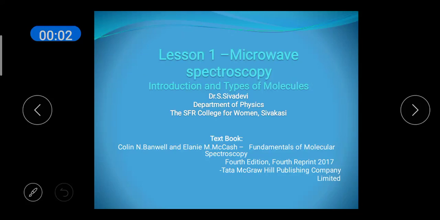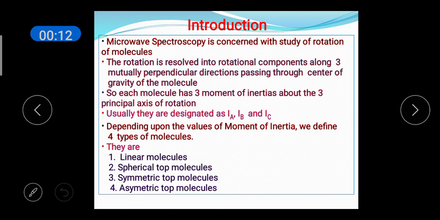Good morning to all. This class is on the basis of microwave spectroscopy and moment of inertia of different types of molecules. Microwave spectroscopy is the study of interaction of microwaves with molecules. When the microwave radiations fall on the molecules, they rotate. So, it is the study concerned with rotation of molecules.